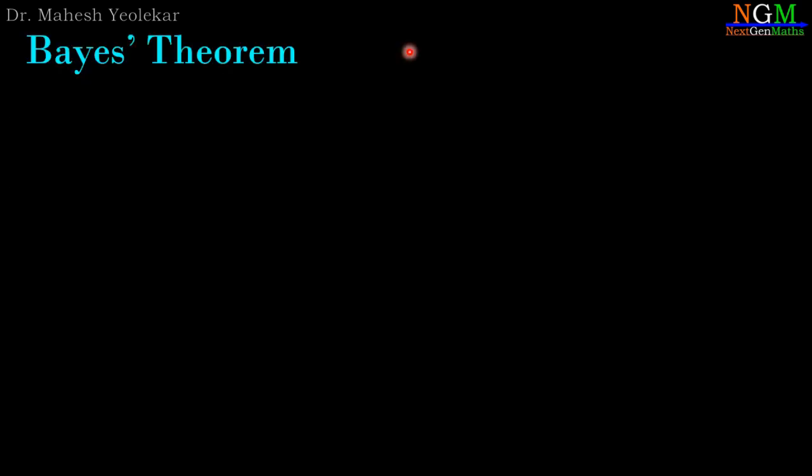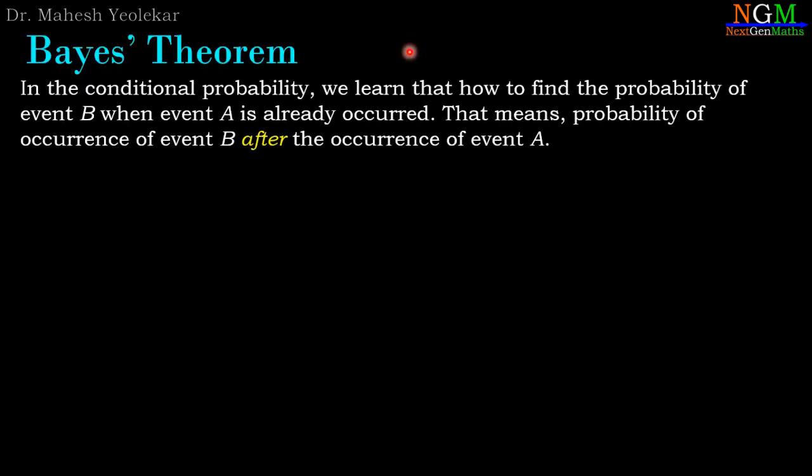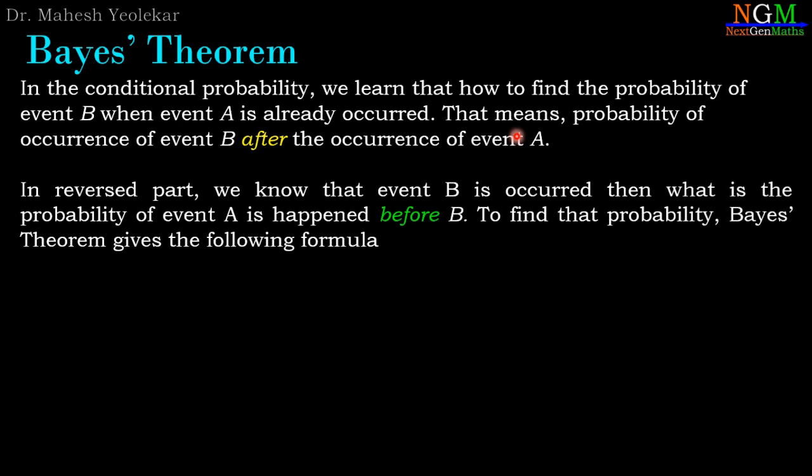Now we are going to discuss Bayes theorem. In the conditional probability, we learn how to find probability of event B when event A has already occurred. That means the probability of occurrence of event B after the occurrence of event A. Now in the reverse part, we know that event B has occurred, then what is the probability that event A happened before B?